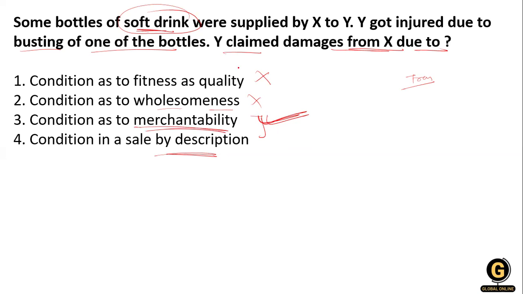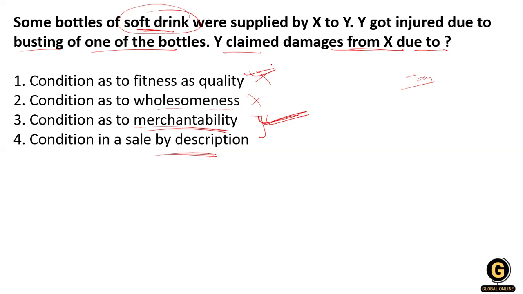I am also going to tell you about the condition of fitness as to quality. This condition is applicable to the reasonable fitness of the goods for a particular purpose, and may be implied on the part of the seller where the buyer wants them for that purpose. So if the buyer wants them for a purpose, this is related to fitness of quality.